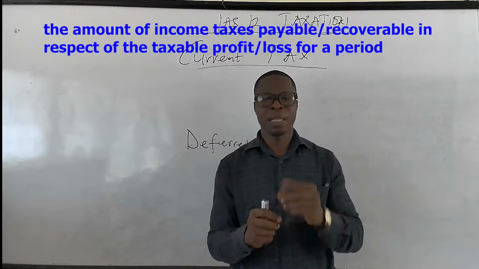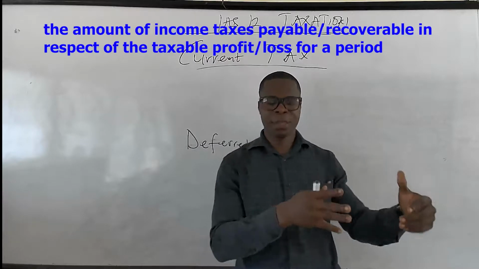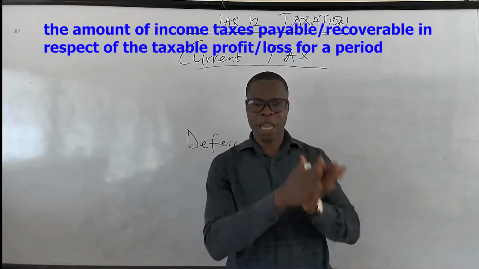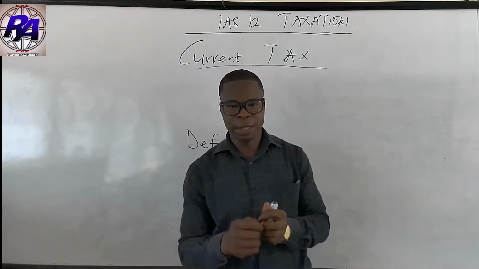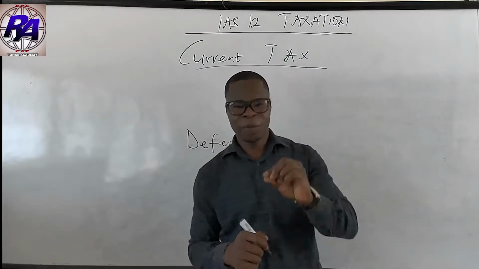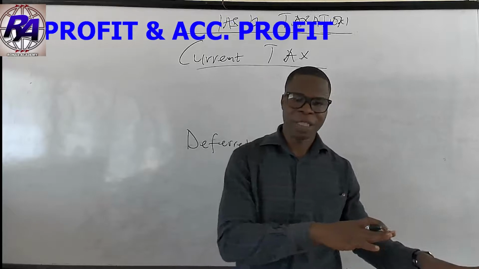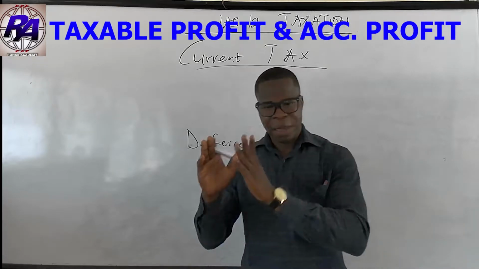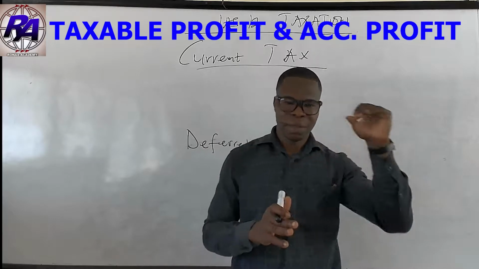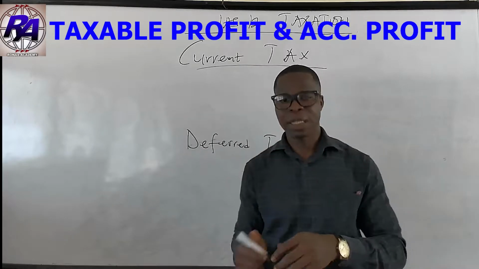There's a probability that the entity may recover the tax on the loss that the entity has made. That is why it is payable or recoverable by an entity with respect to taxable profit or loss. If that's the case, what is the difference between taxable profit and accounting profit? They are two different things.